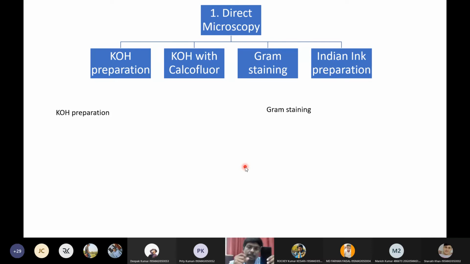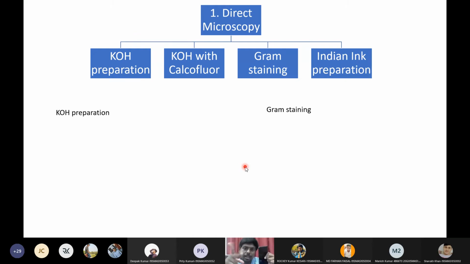The problem is that both fungus and bacteria look the same. Bacteria is a single cell and fungus is a single cell, a yeast cell. You cannot differentiate a yeast cell from bacteria. Maybe we will falsely think bacteria is fungus and give a positive report. This is a major problem we will face.